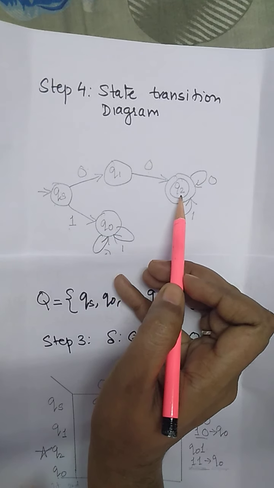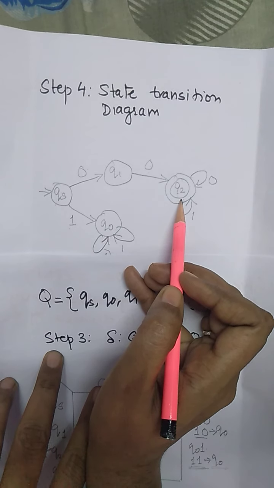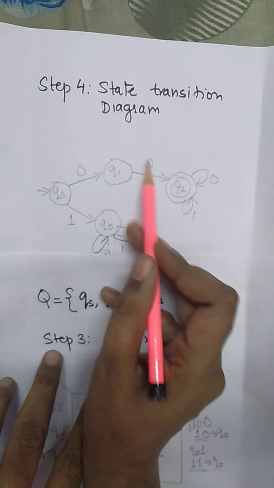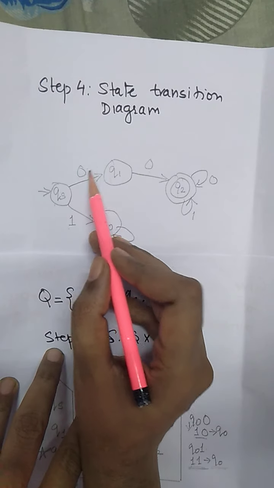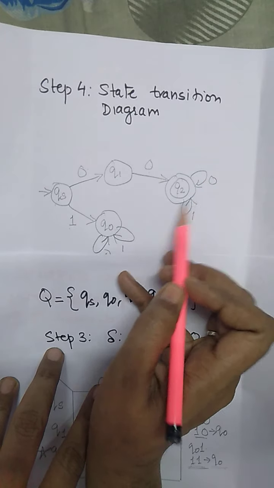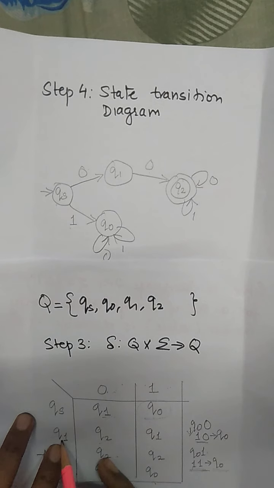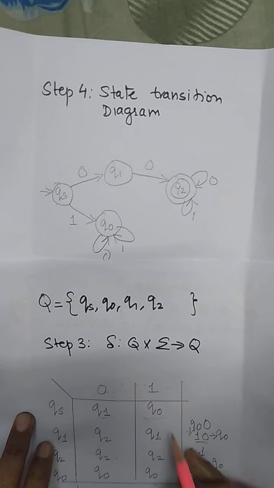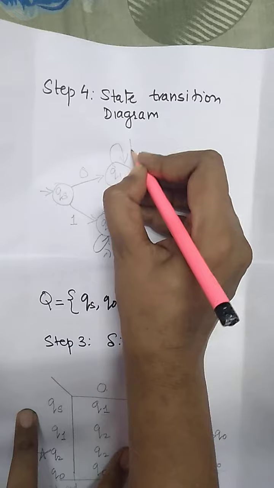state. Now what is required in a finite automata? Your final state has to be reachable from the initial state. There has to be connectivity from the initial state, through any number of states, and then it should reach the final state. So first bit as 0, second bit as 0, final state. Afterwards I can have any number of zeros and 1s. Okay, so that is Q0, QS. Now Q1 on 0 goes to Q2. Q1 on 1 goes to Q1 itself.